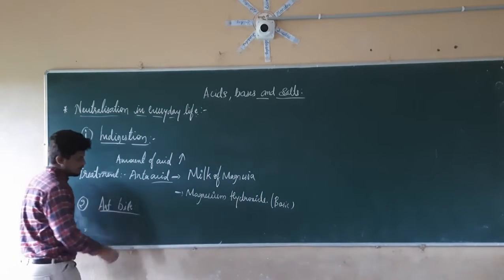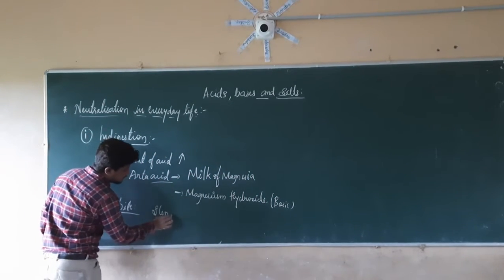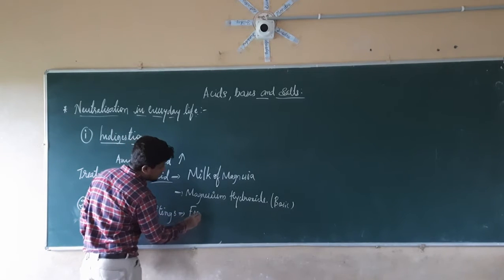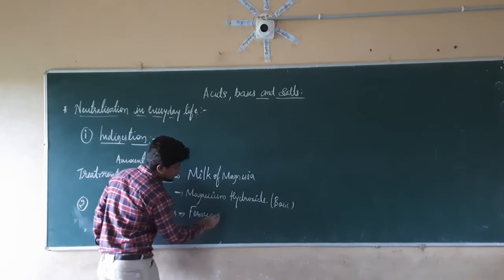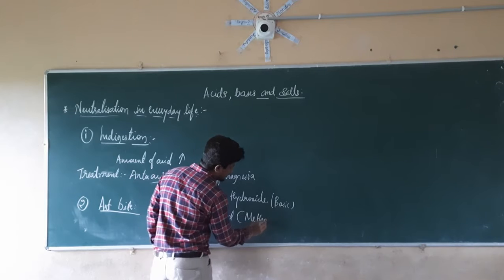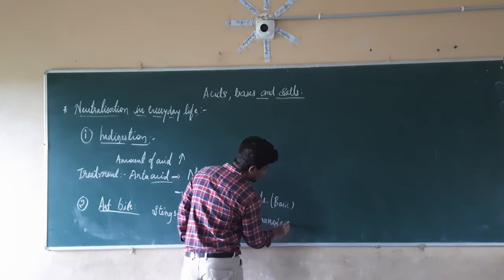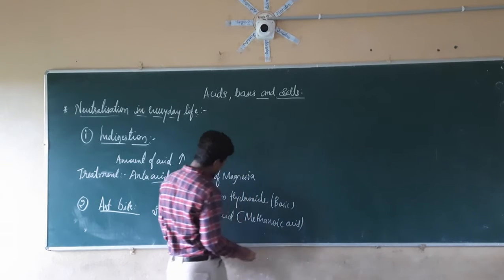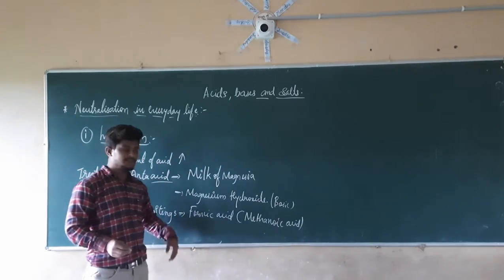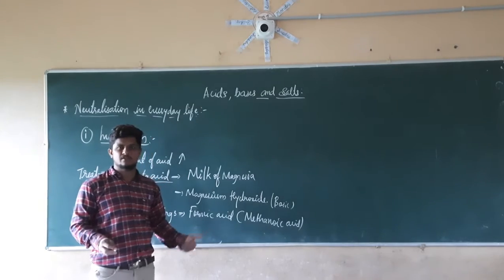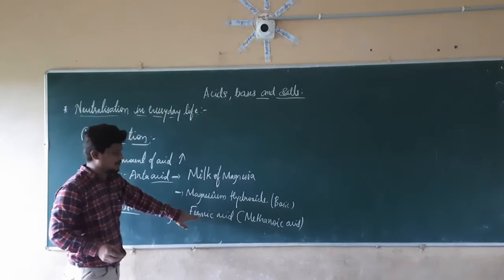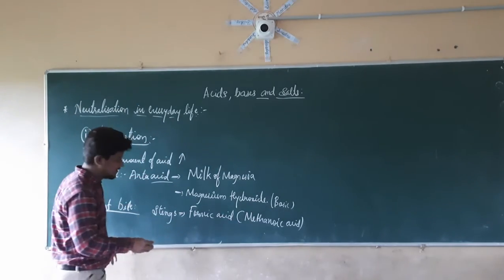So here, the stings of the insect contain what? They contain formic acid. Another name for formic acid is methanoic acid. When they bite, they release formic acid with the sting. That formic acid gives the swelling as well as the burning sensation. To relieve that burning sensation, we have to nullify the effect of the formic acid, so we are going to take a basic solution.